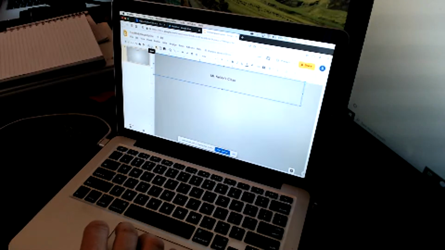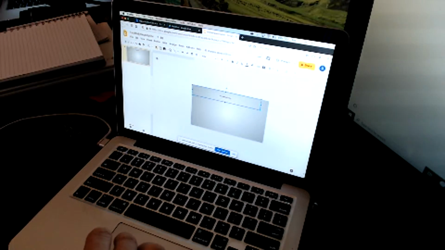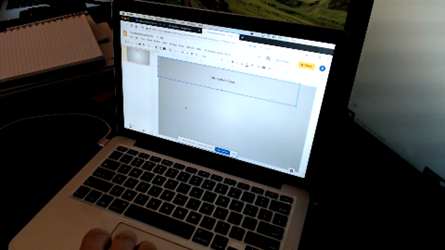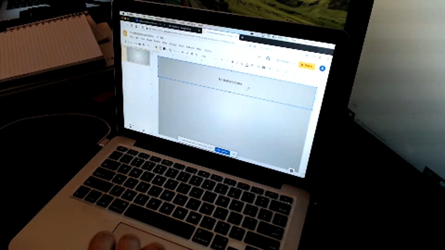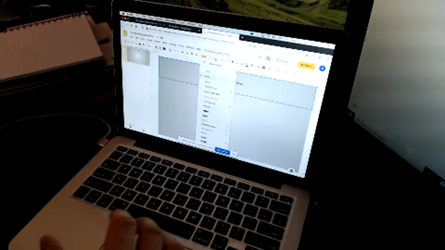Let me zoom out a little bit so you can see it a little bit better. Okay. Next up, so I've got my class here. Let's make it a little bit bigger here. So I've got my text. I'm just going to click on the font right here. By default, it's Arial. Cool.